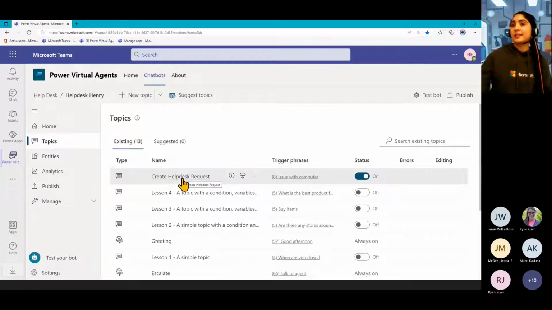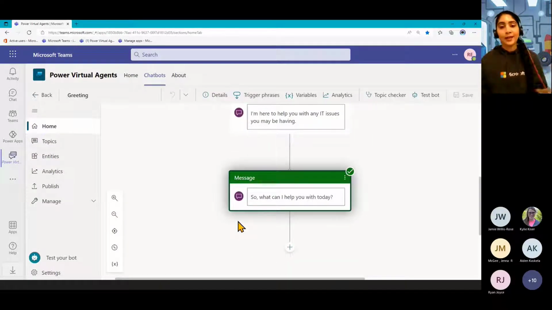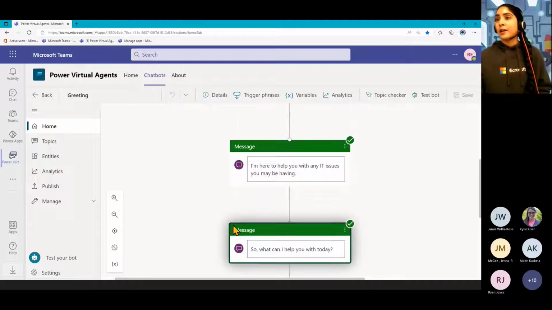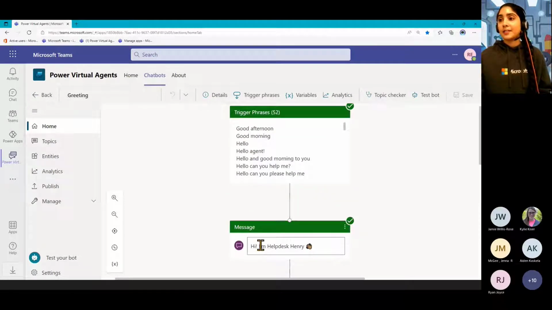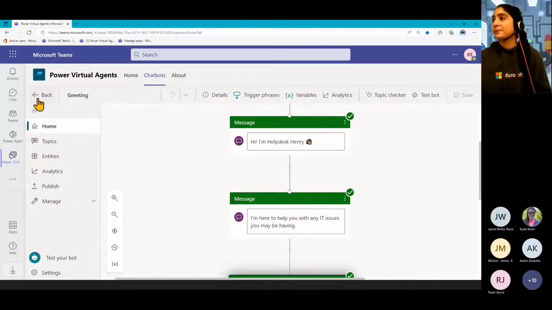So what I've done is we have this default greeting topic. You can also go in and customize all of these existing topics that are in your bot already. So I've gone and I've changed how it greets. That allows you to sort of give your bot its own personality as well. So if you have an idea in mind of what you want the bot's attitude to be like, I feel like customizing the greeting and those default topics are a good way to let that shine. Let me go back there.